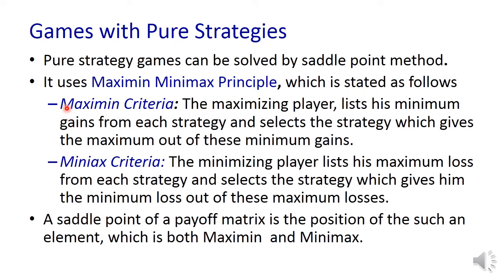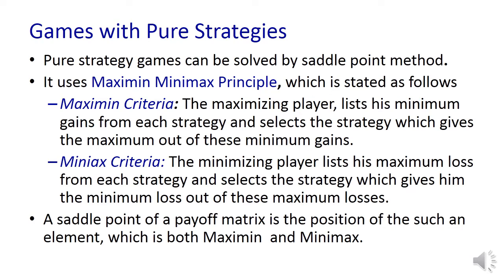Once the maximin and the minimax are found, if both correspond to the same element in the payoff matrix, then we call it a saddle point. So a saddle point of a payoff matrix is the position of such an element where maximin is equal to minimax.